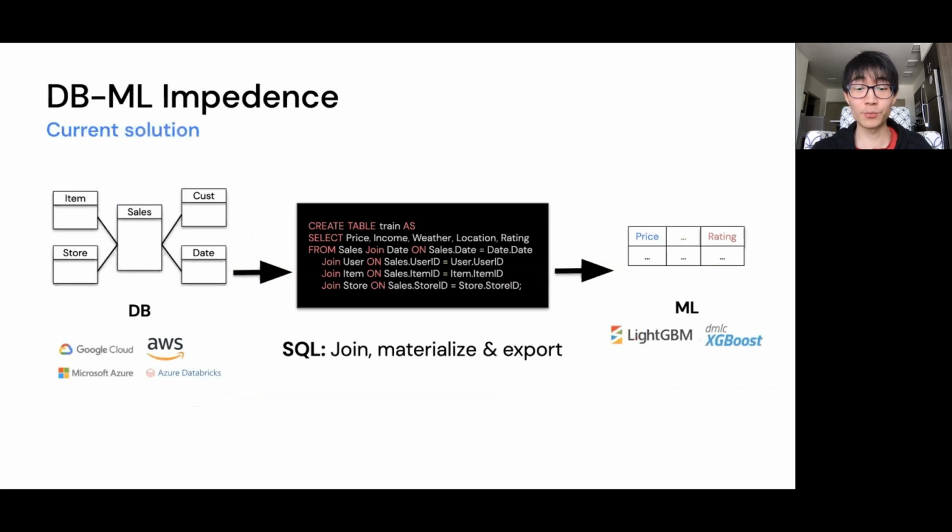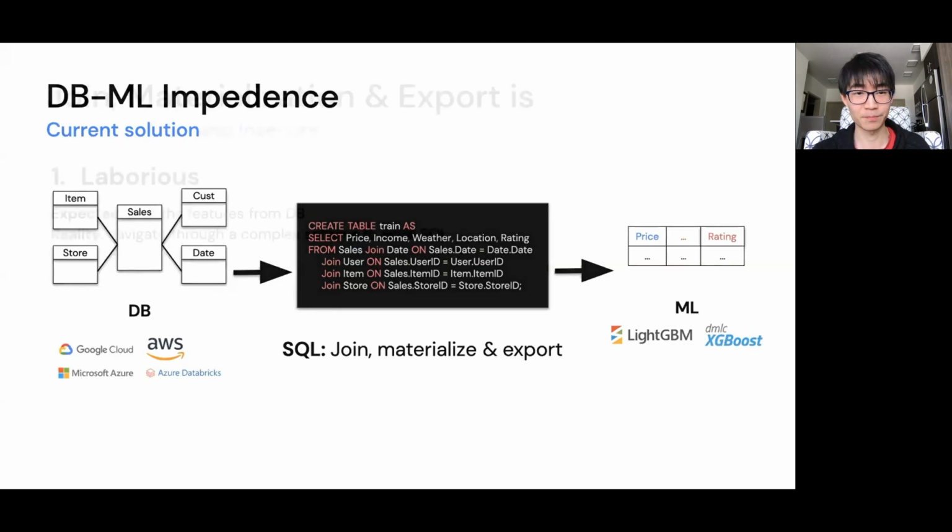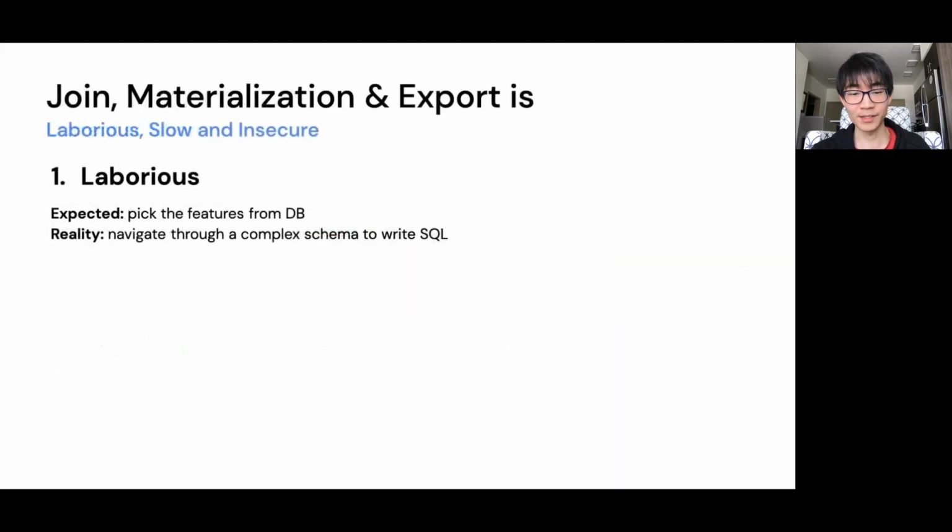So the current solution to bridge this gap is to use a SQL query to join tables, materialize the results, and export it to machine learning libraries. However, such a process causes lots of troubles. Firstly, this join, materialization, and export is laborious. Ideally, we would just select the features we want for machine learning from the databases.